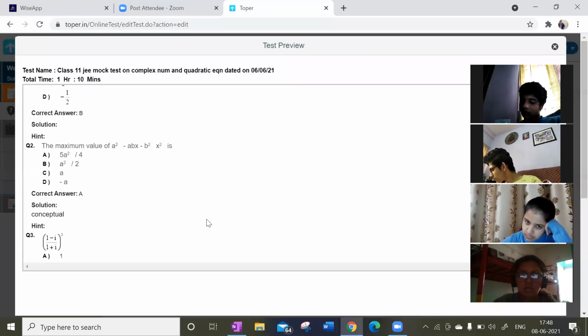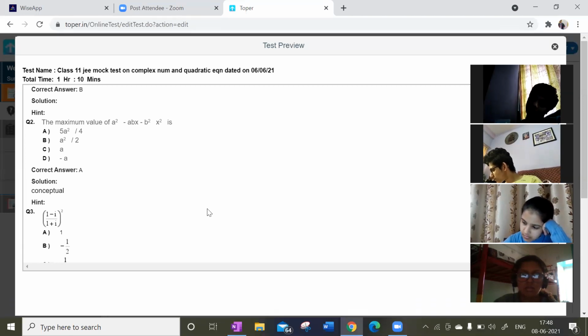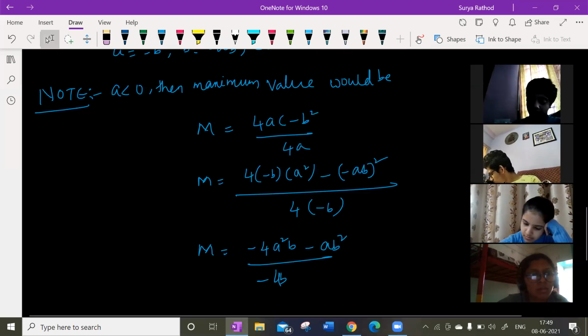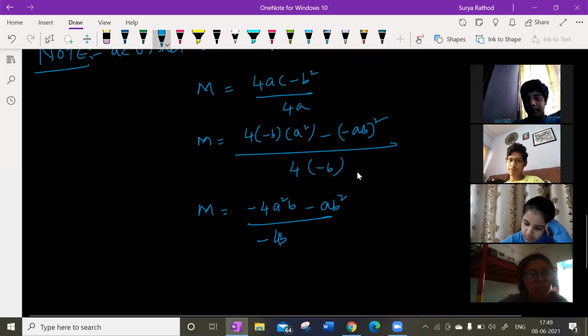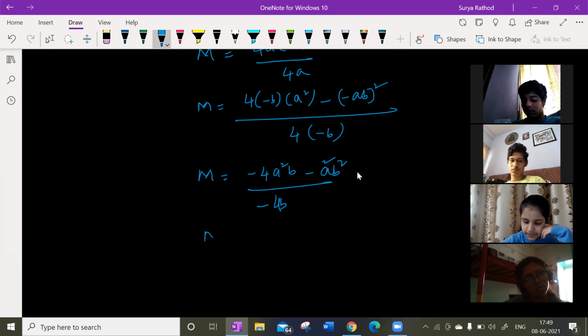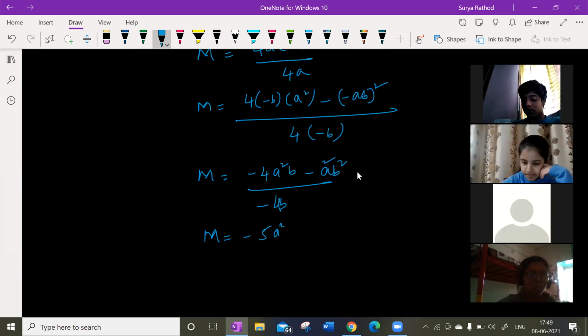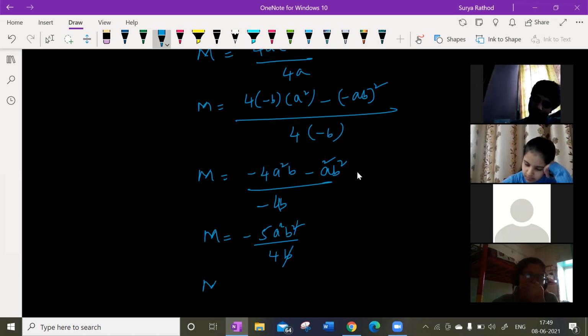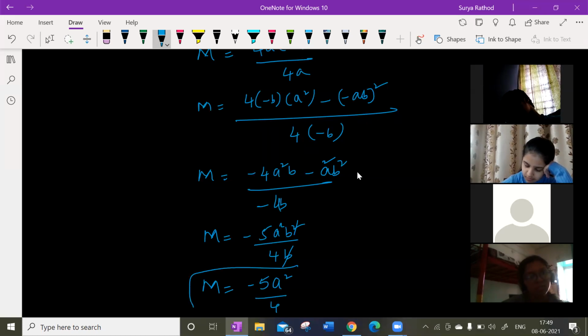So what is the question here? Look at the options. The maximum value is going to be minus 5 times a square b square divided by 4b square. So b square will get cancelled, and the maximum value is going to be minus 5a square by 4, which is the correct answer.